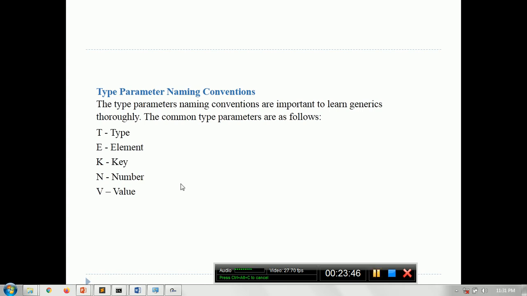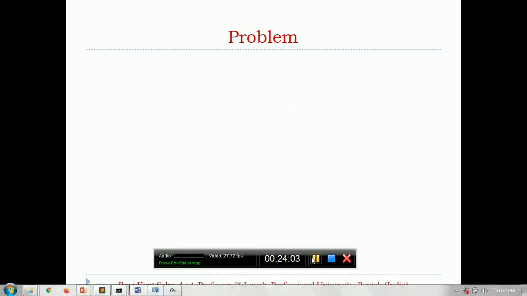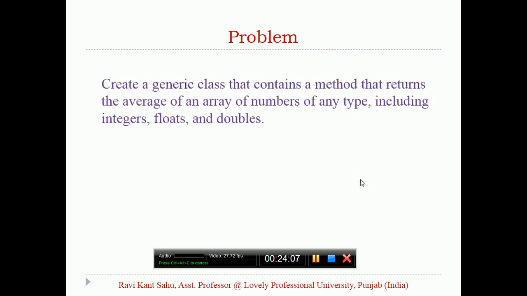So we have to understand a problem first and then this problem could be solved using the bounded types, we will see. So let me explain the problem. Suppose this is the problem we have. I want to write a generic class that contains a method that returns the average of an array of numbers of any type.